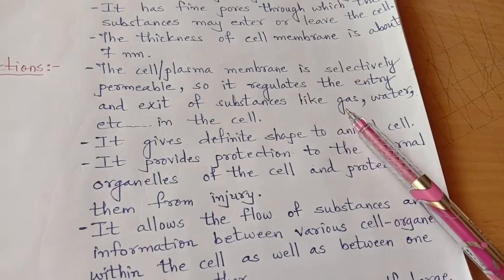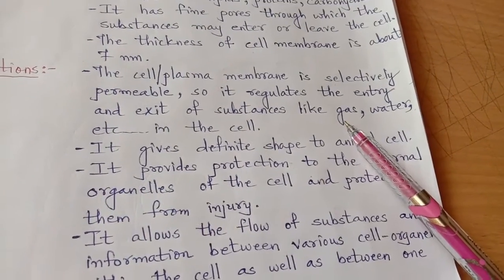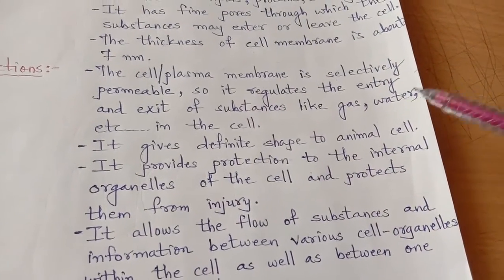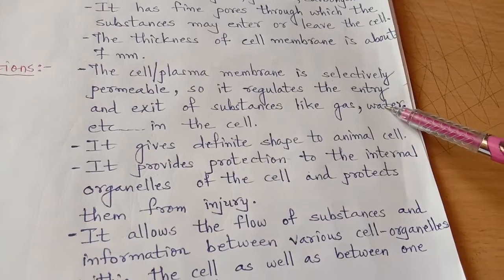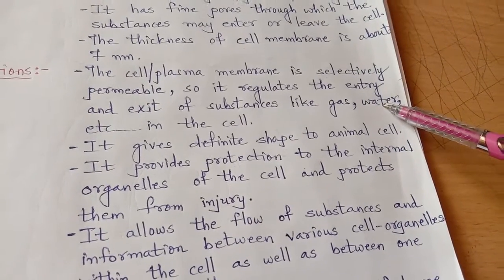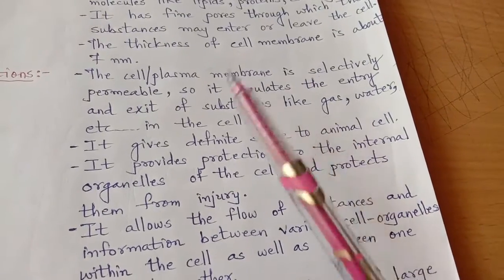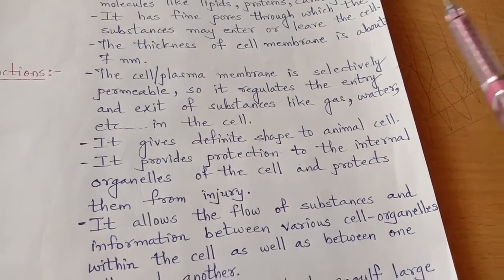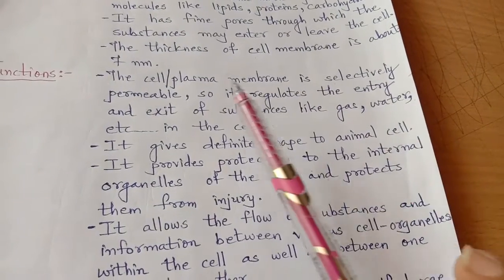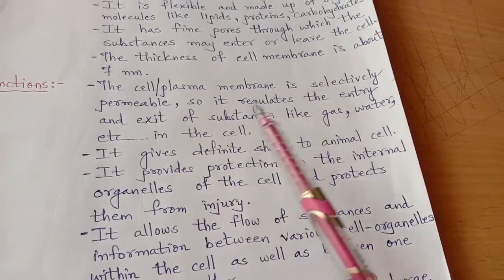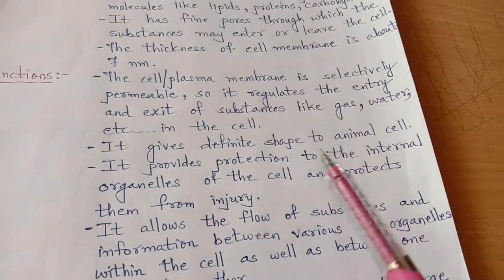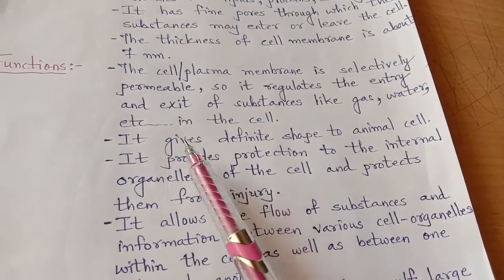So this entry and exit of gas is done by the semi-permeable membrane, that is the cell membrane. Even water also enters the cell as well as comes out of the cell. That is also because of this selectively permeable membrane. This entry and exit of gas and water is controlled by the cell membrane. It is done by special processes, which we are going to discuss in the next video.